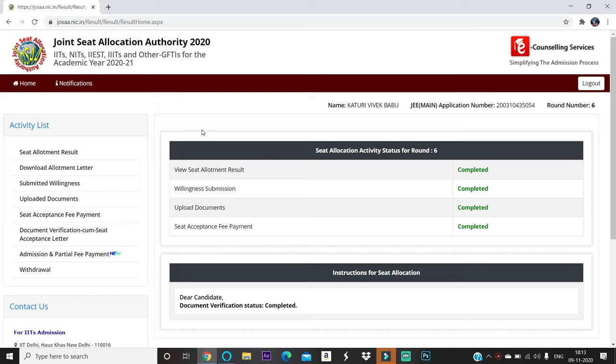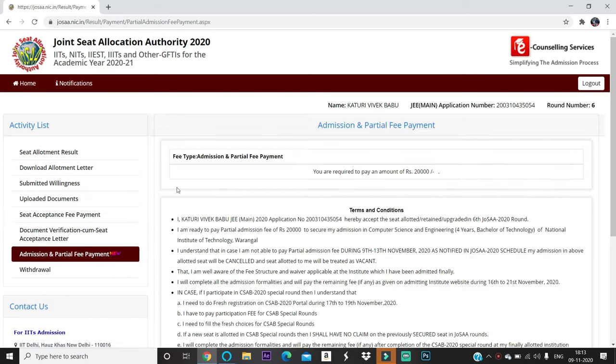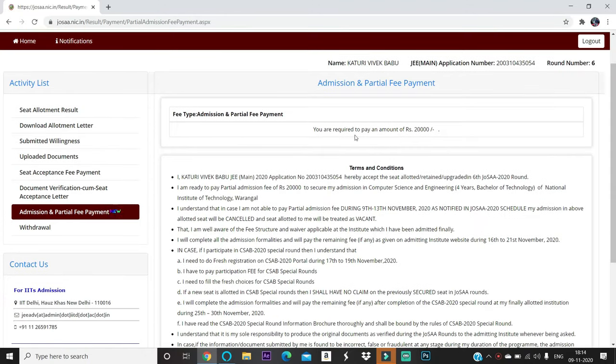So, how to pay the partial admission fee. After logging into the JOSA portal, here you can see admission and partial fee payment. Click here, and you can see the terms and conditions. As he belongs to the SC category, it is asking only 20,000. For OBC and general EWS, it will be showing 40,000. For SC, ST and PWD, it will be showing 20,000.